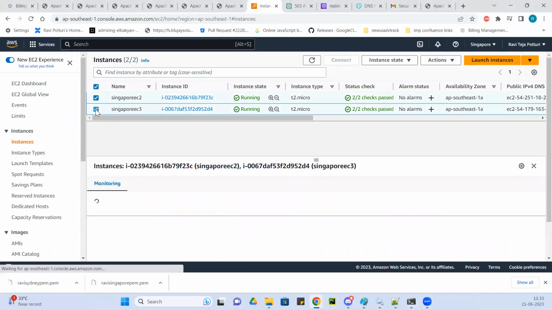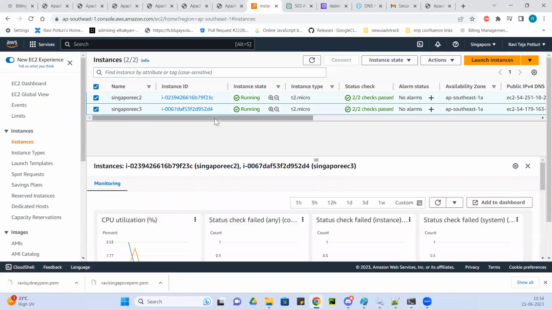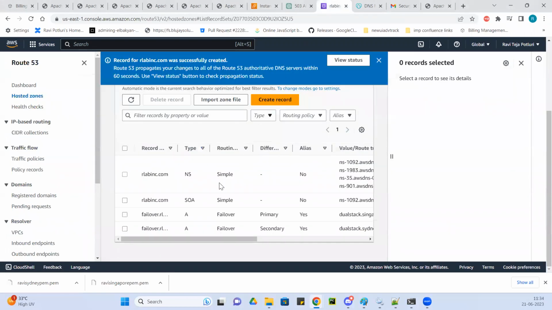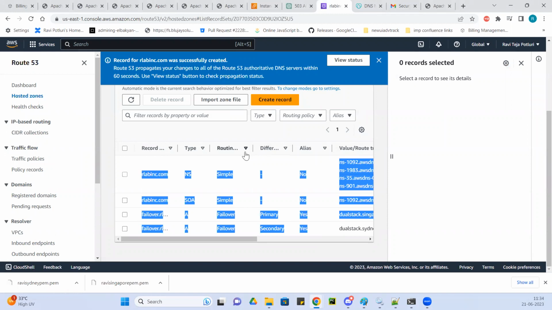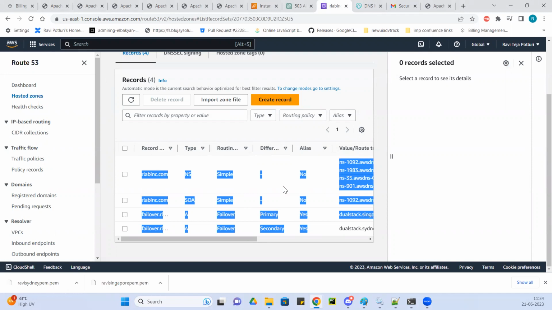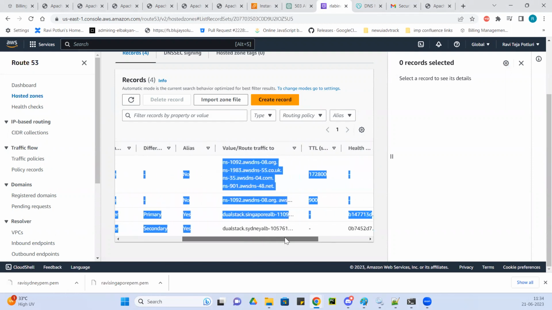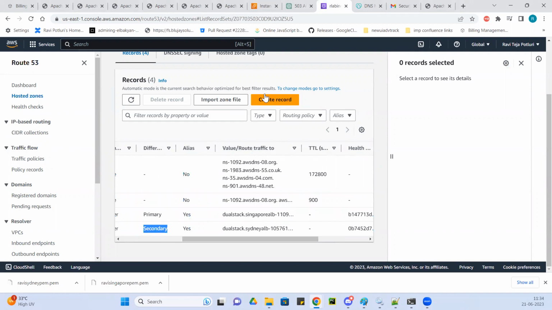The idea is that if we delete both these Singapore machines, with failover routing, I've set up the failover routing here, as you can see. I have a domain in GoDaddy, and I have created records within this as failover, primary and secondary. And so the secondary will take over as soon as the primary fails.